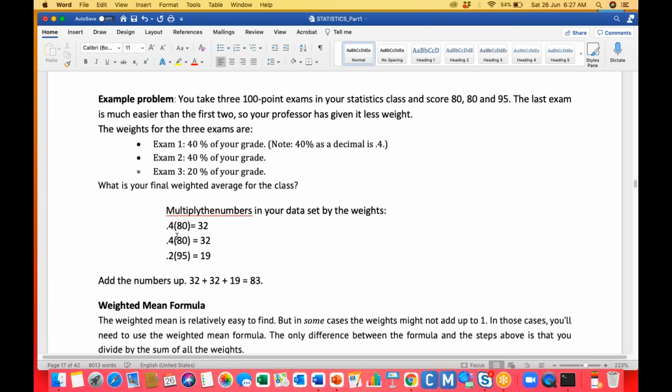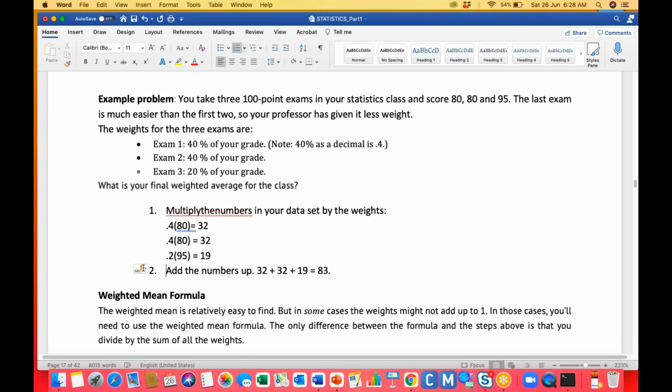First one is we need to calculate the weight and marks. This is the 80 score into this 0.4 percentage. First we need to multiply each and every number and its corresponding weight. Yes or no? Can you repeat again? I'm not able to follow that.